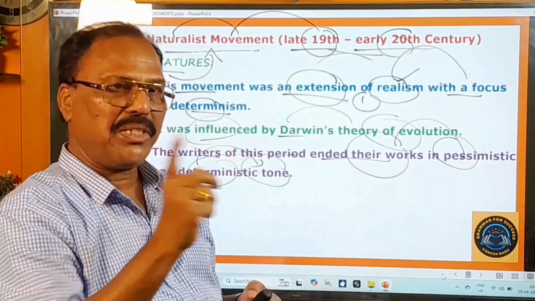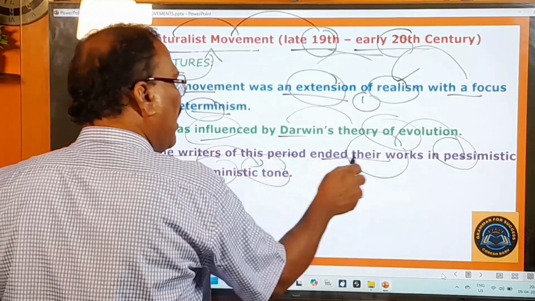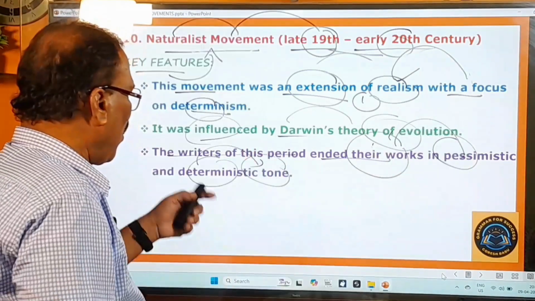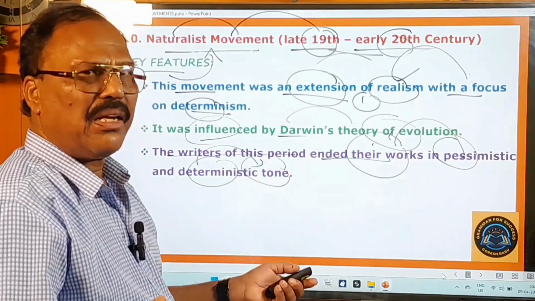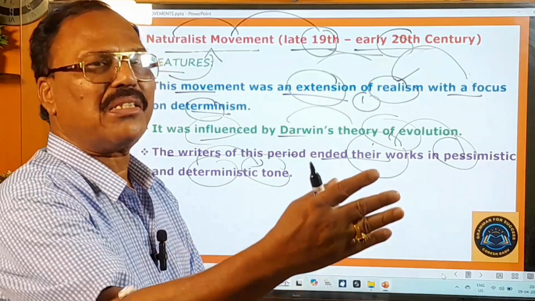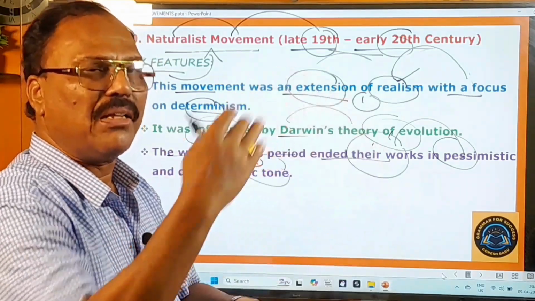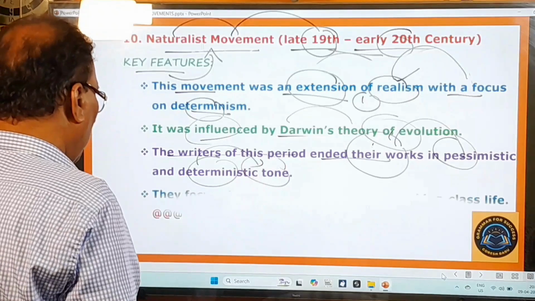It's called deterministic tone. So here the writers of this period ended their verse in pessimistic and also in the deterministic tone. Whatever happens, you must move forward, good or bad, you must keep moving ahead. That kind of tone is called deterministic tone, right? And you go to the next important point.